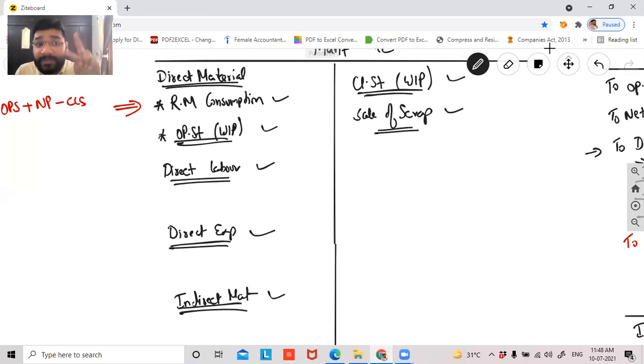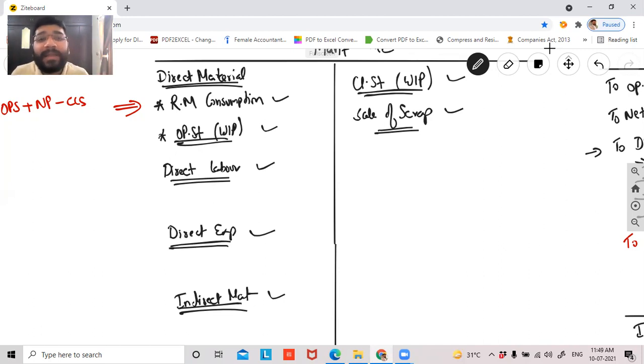Some big cake manufacturers sell the side-cut pieces of the cake to bakeries, and those bakery people put the scrap cakes, in Hindi we say the chura cakes, into packets and sell them. That will be recorded in my trading account.